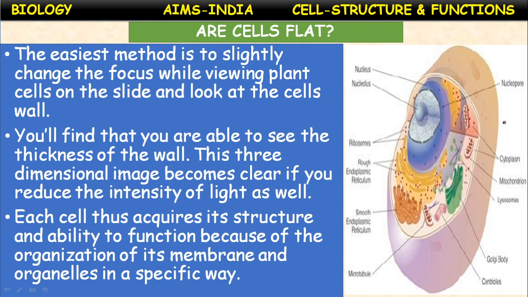If you see the animal cell here, the different organelles present in the animal cell are ribosomes, rough endoplasmic reticulum, smooth endoplasmic reticulum, microtubules, Golgi body, centrioles, lysosomes, mitochondrion, the cytoplasm, the nucleus, nucleolus, nuclear pore. So all these are the structures. Every cell is made up of its own cellular organization, meaning different cell organelles, and performs a specific function.